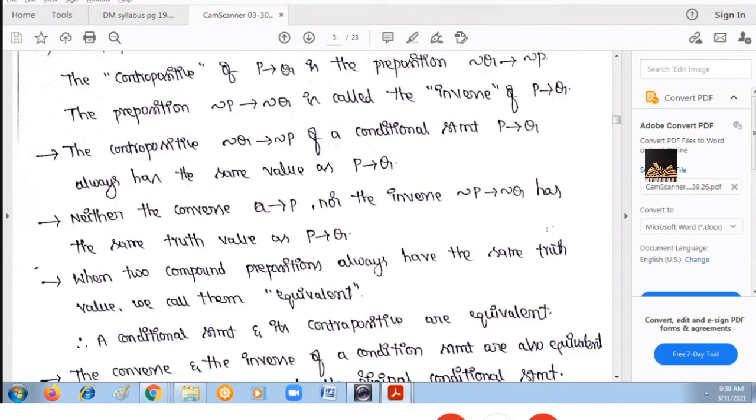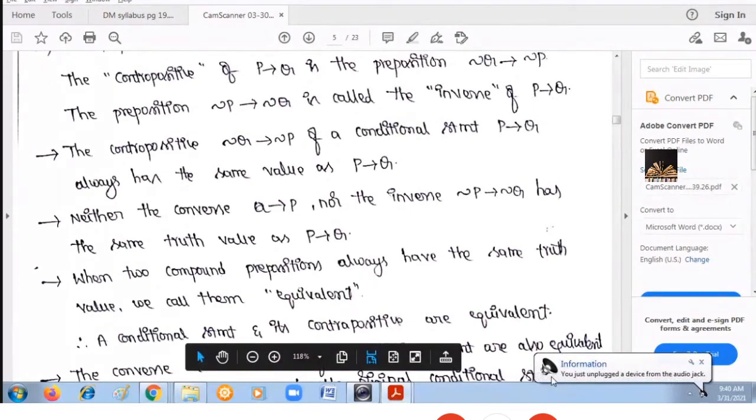Whenever the truth table of any two compound propositions is the same, then we can say that they are logically equivalent. Therefore, the contrapositive and the conditional statement both are logically equivalent.